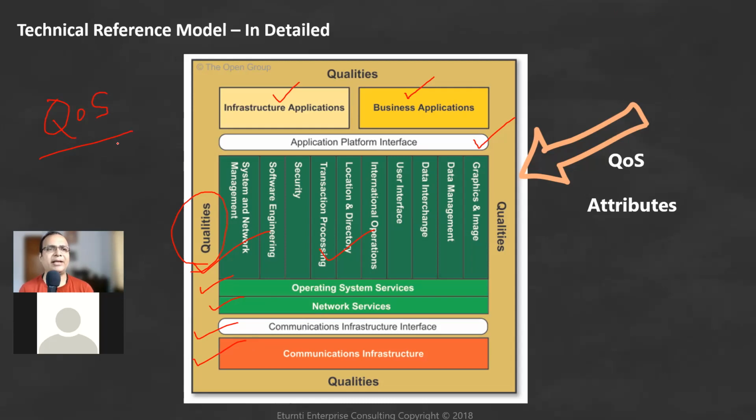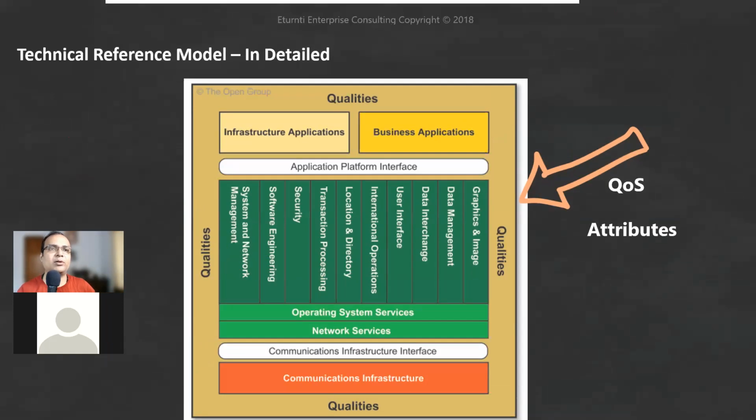It's all the NFRs that you typically say, non-functional attributes. Those are the QoS attributes, and they surround such an application, because it's not enough to develop it functionally. You should also be able to enrich the non-functional parts of an application, like the NFRs. So this is typically the very high-level look of the TRM that you saw in this picture.